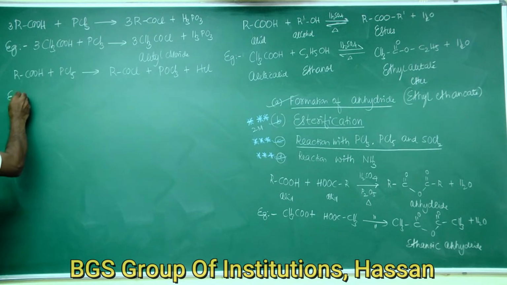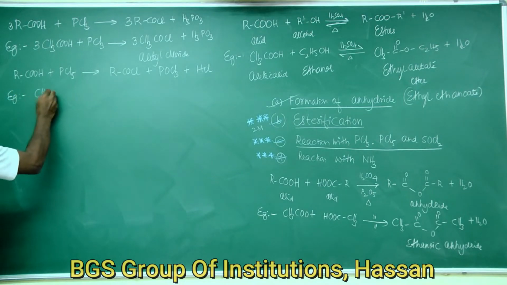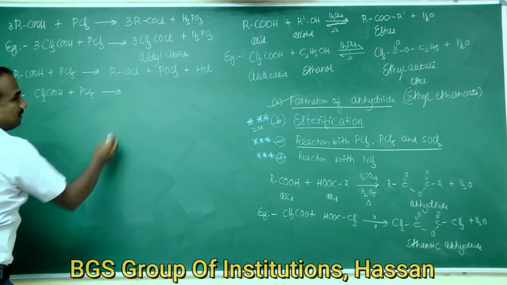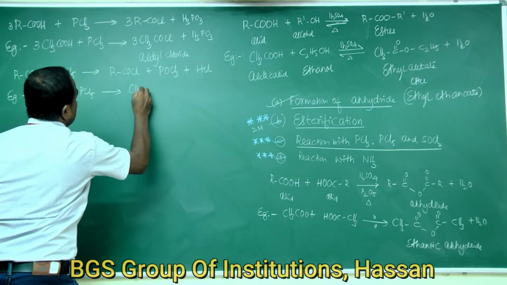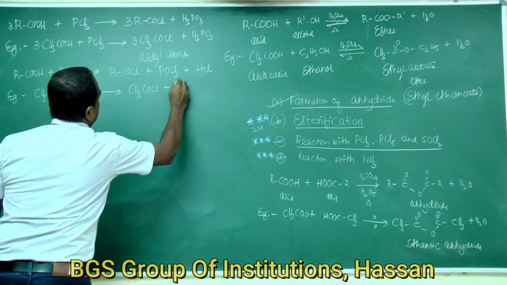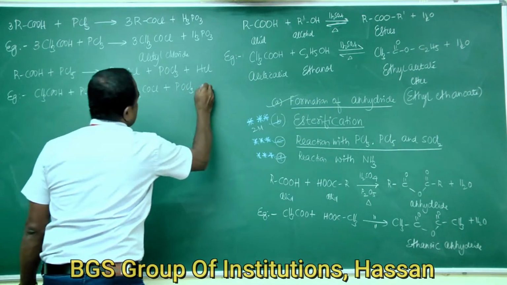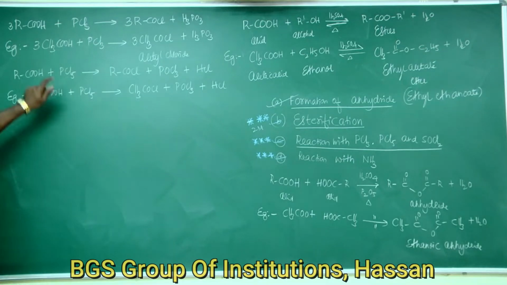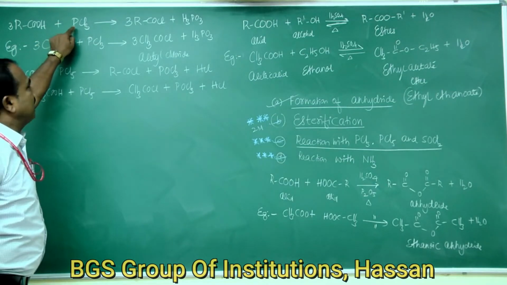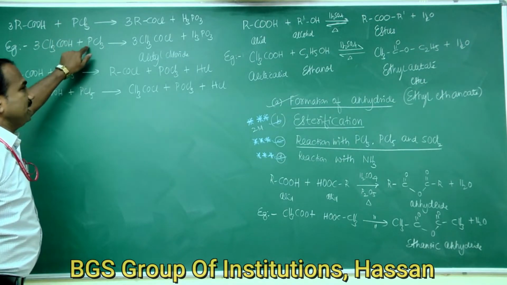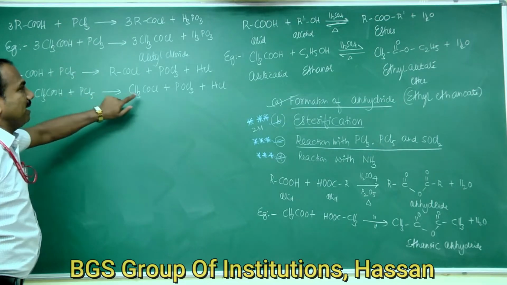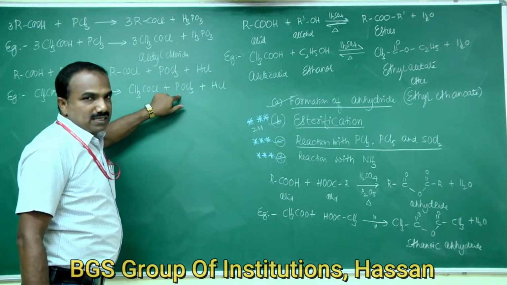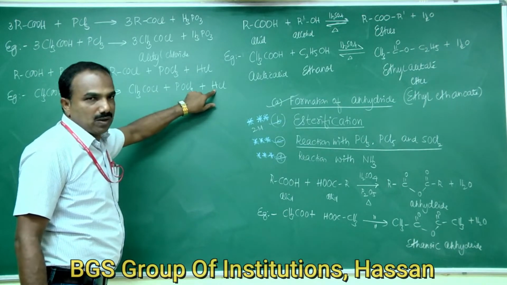An example for this reaction: when acetic acid is treated with phosphorus pentachloride, acetyl chloride is formed with the liberation of phosphorus oxychloride and hydrochloric acid. Okay, this is about reaction with phosphorus halides, that is trihalide and pentahalide, PCl3 and PCl5. The same acetyl chloride is formed. Instead of phosphorous acid, we get phosphorus oxychloride as well as hydrochloric acid.